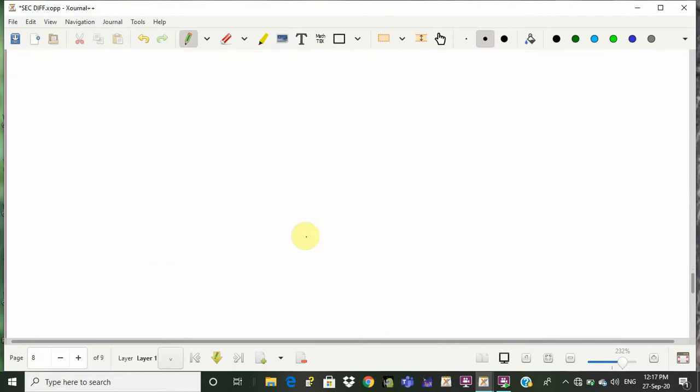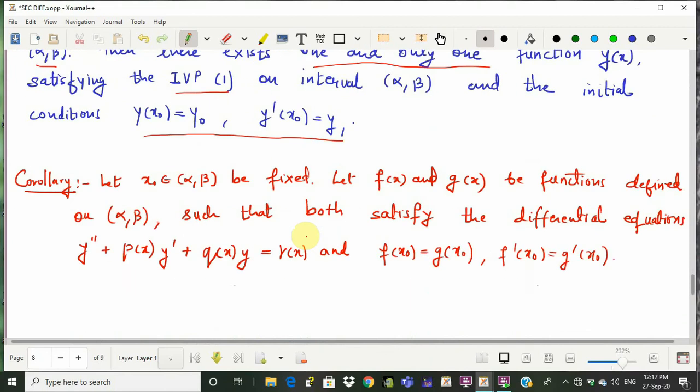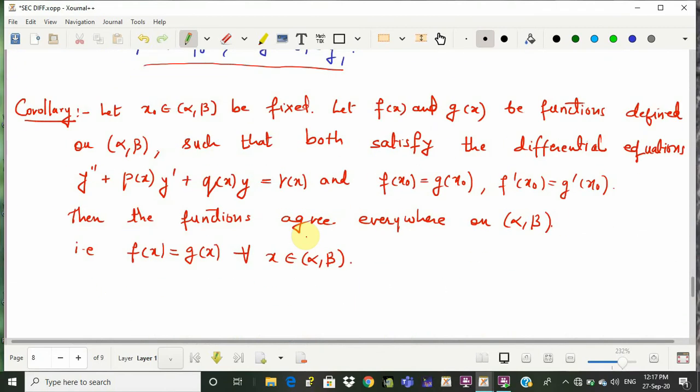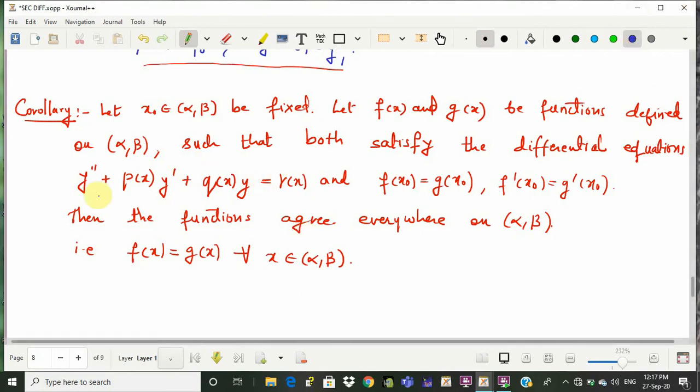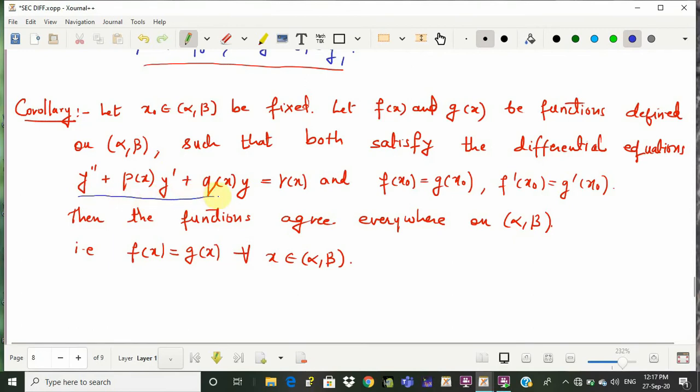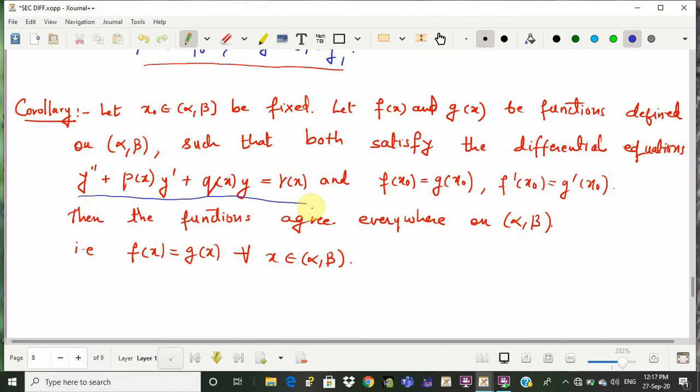We discuss this without proof. Having understood this, here is an important corollary derived from the same theorem. What does this property say? Suppose we have a differential equation y double prime plus p of x y prime plus q of x y is equal to r of x. Definitely we want p, q and r to be continuous functions, although I have not mentioned it because I have directly picked up this differential equation from the top part.